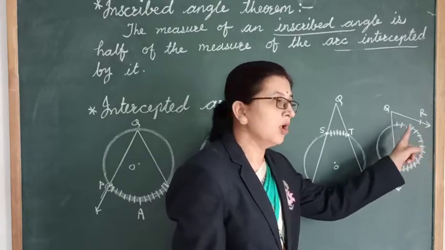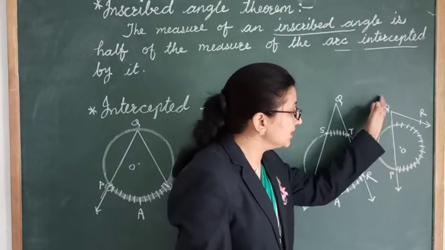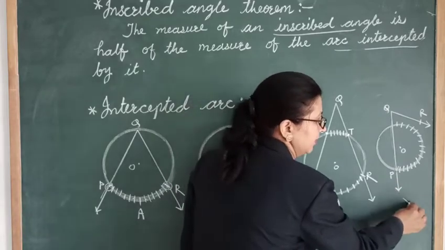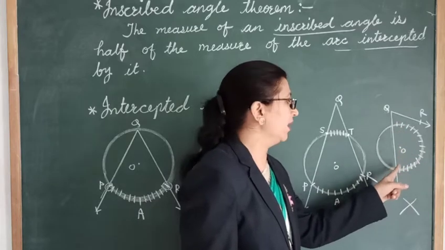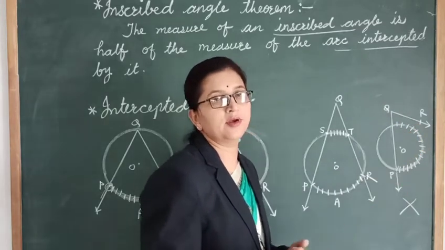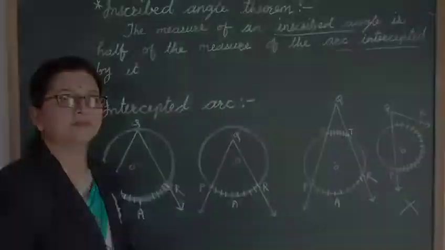But here, both the endpoints of the arc are on the same side. That's why in this case, we cannot say that this is the arc intercepted by angle PQR. I hope it's clear for you what is meant by intercepted arc.